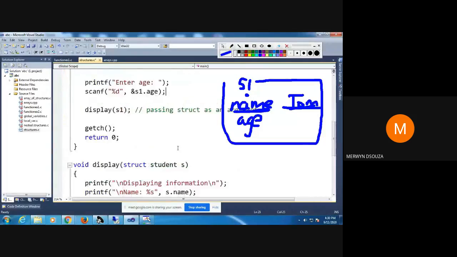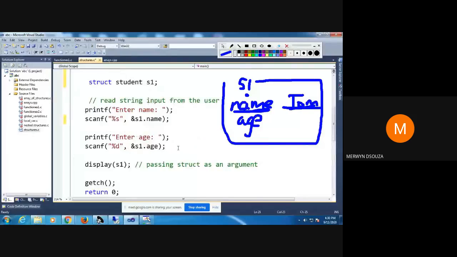Got it? Have you understood how to take input? The direct way: suppose you don't want to take input from the keyboard, you want to